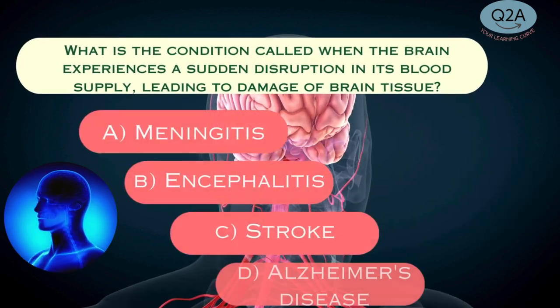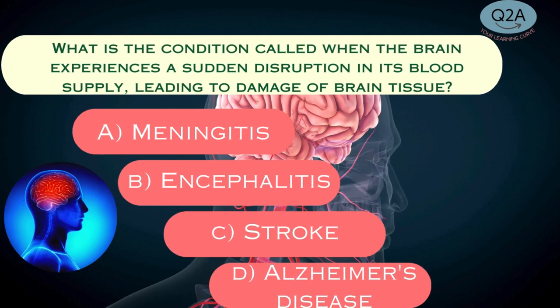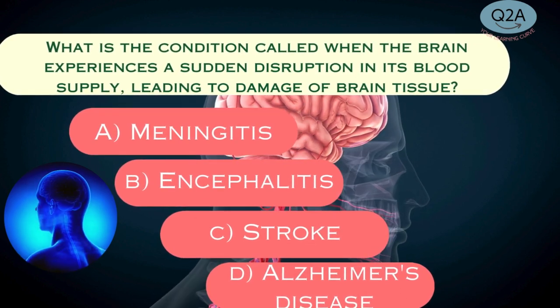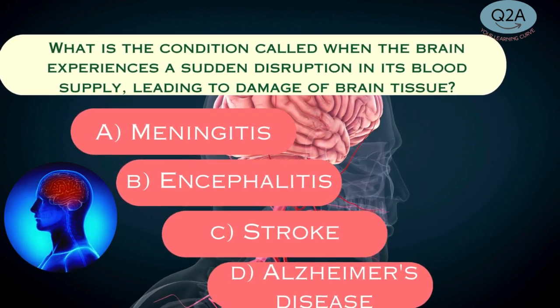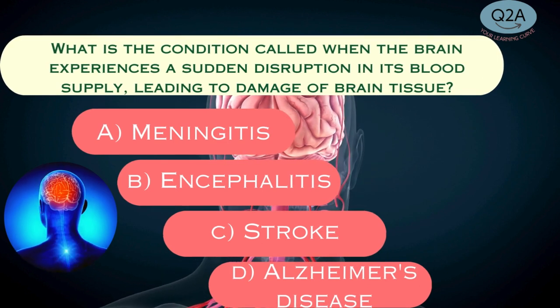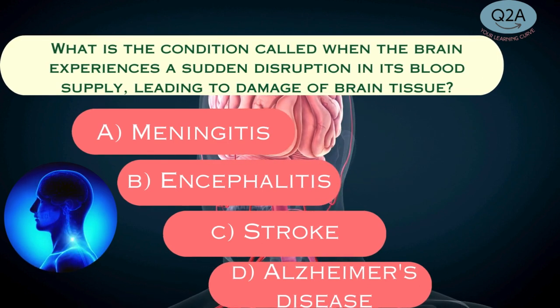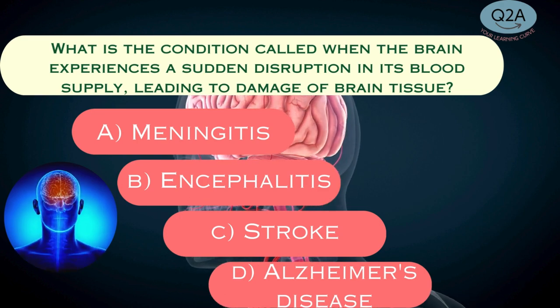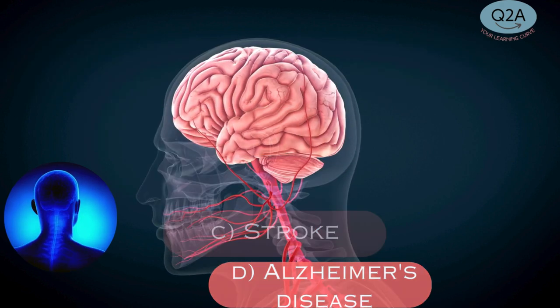What is the condition called when the brain experiences a sudden disruption in its blood supply, leading to damage of brain tissue? A. Meningitis. B. Encephalitis. C. Stroke. D. Alzheimer's disease.